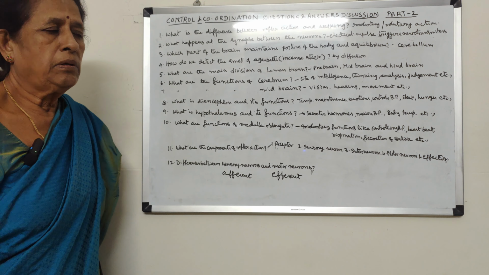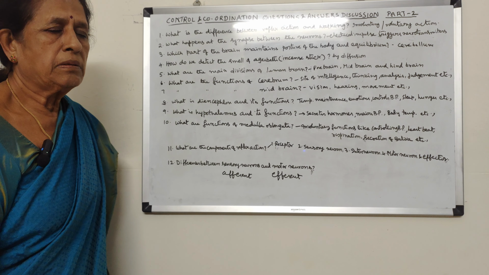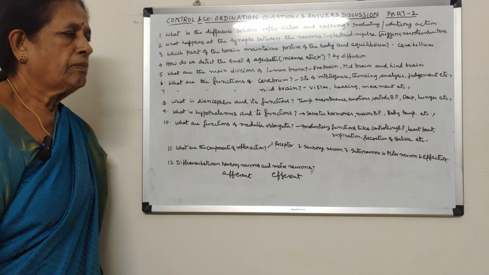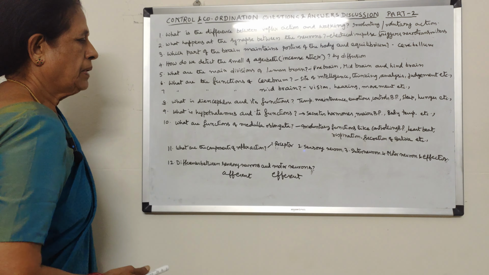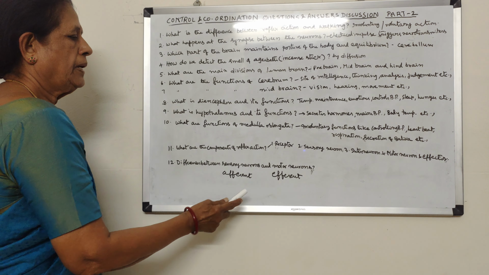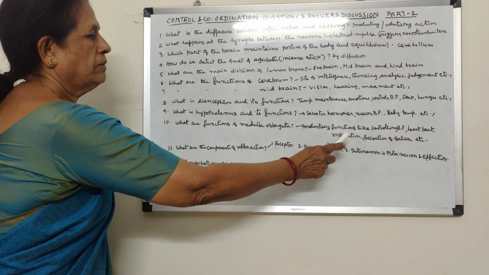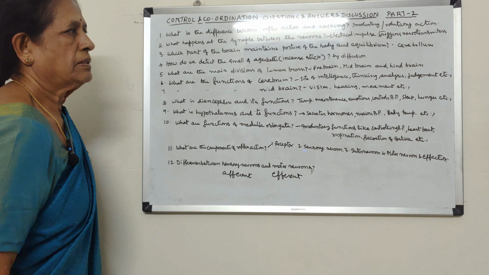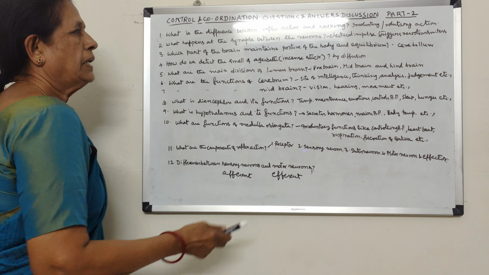But I have already told you all the spinal nerves are mixed nerves. That means they contain both sensory nerve fibers and motor nerve fibers. These are some important questions, and the answers are given briefly, with explanation, as single word answers. You can form a sentence taking that as a guideline.